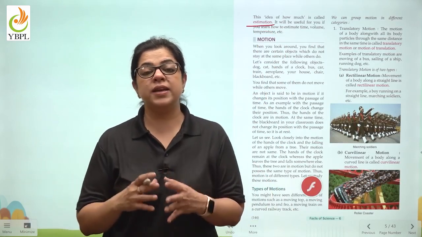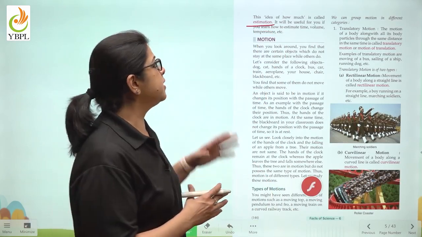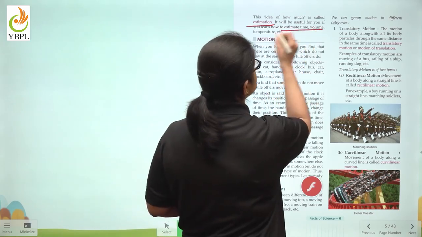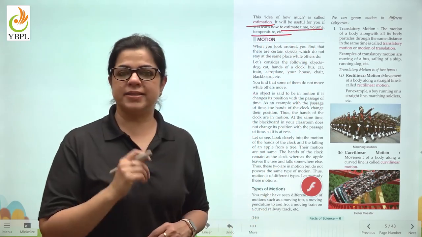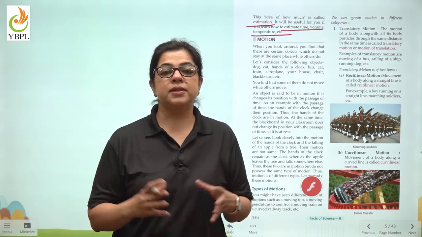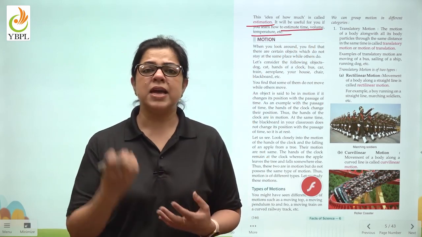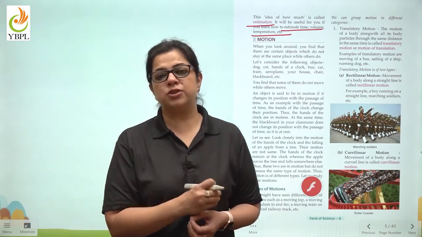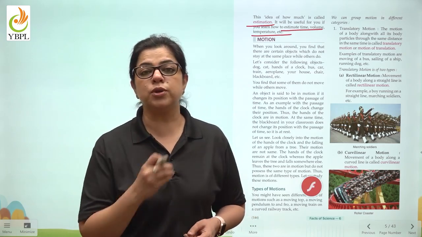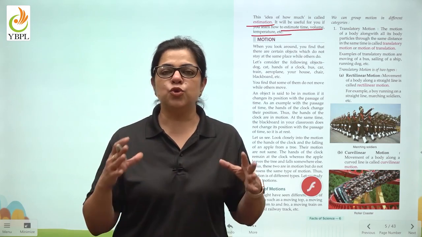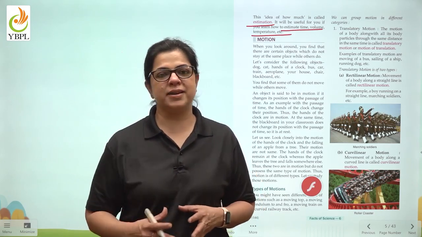Estimation is a very, very important factor in estimating time, volume, temperature, etc. For example, the different scientists who are involved in the preparation of different medicines know exactly how much of which chemical to put so that there is no mistake in making the medicine.